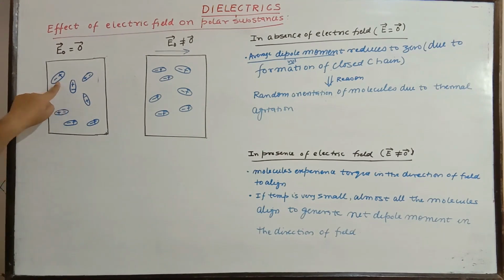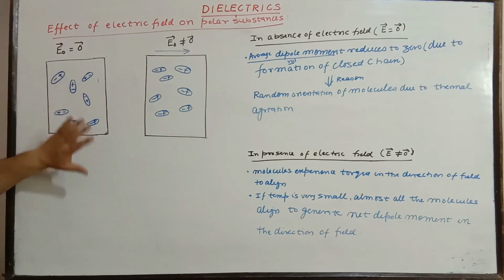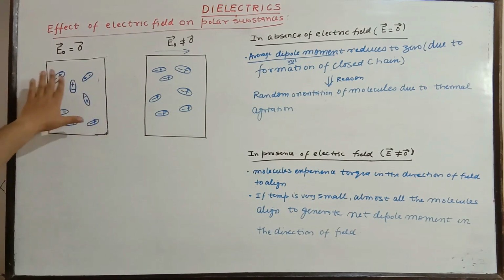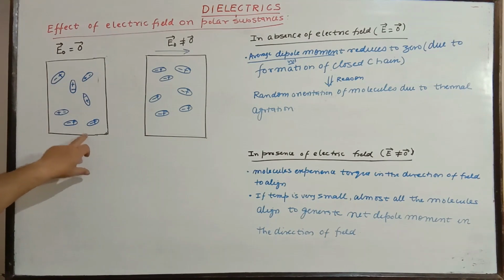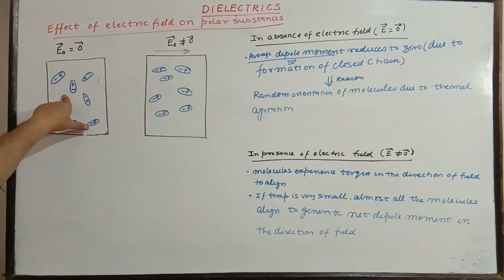But due to random orientation of the molecules, due to thermal agitation or external temperature, they are almost symmetrically distributed in all directions. So we can say the net vector sum is almost 0, or it is going to form a closed chain.